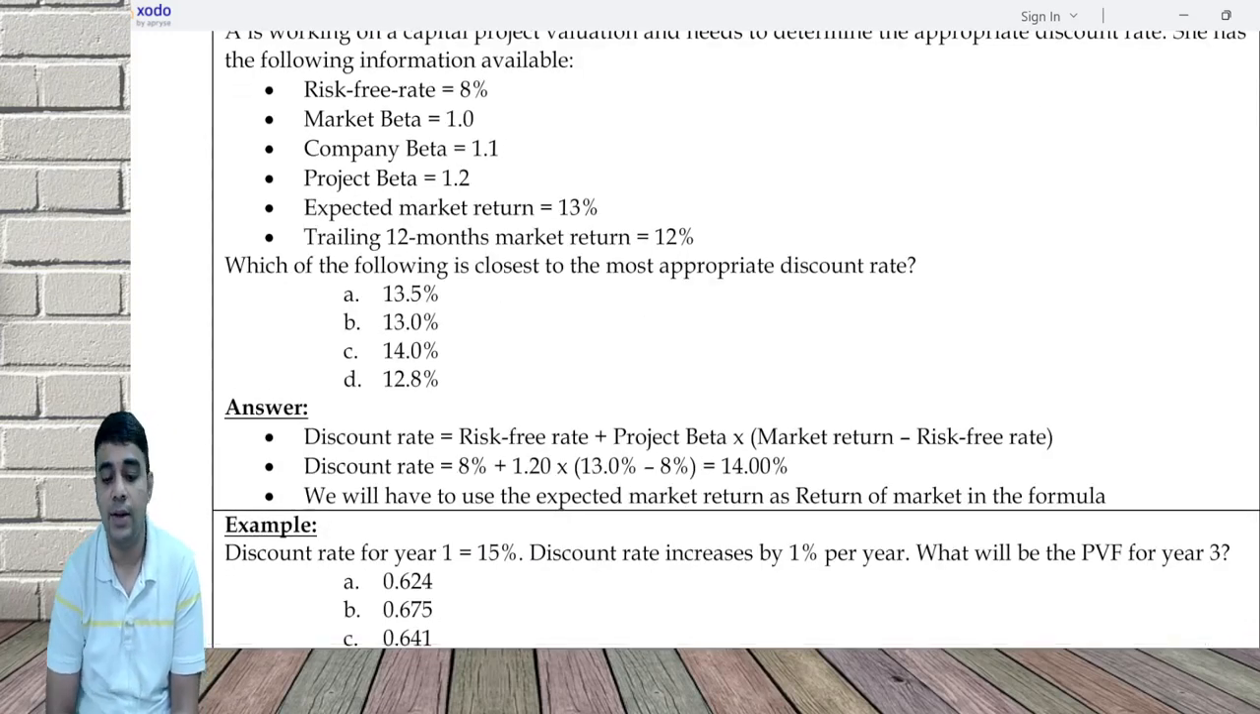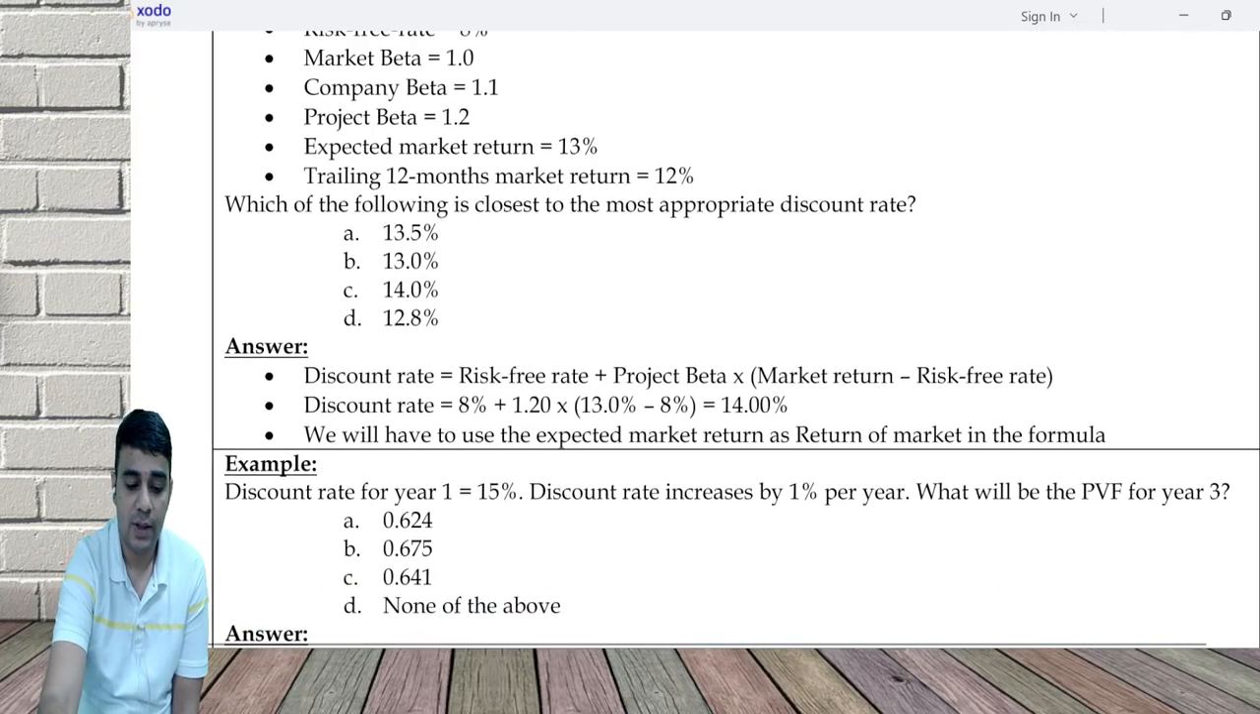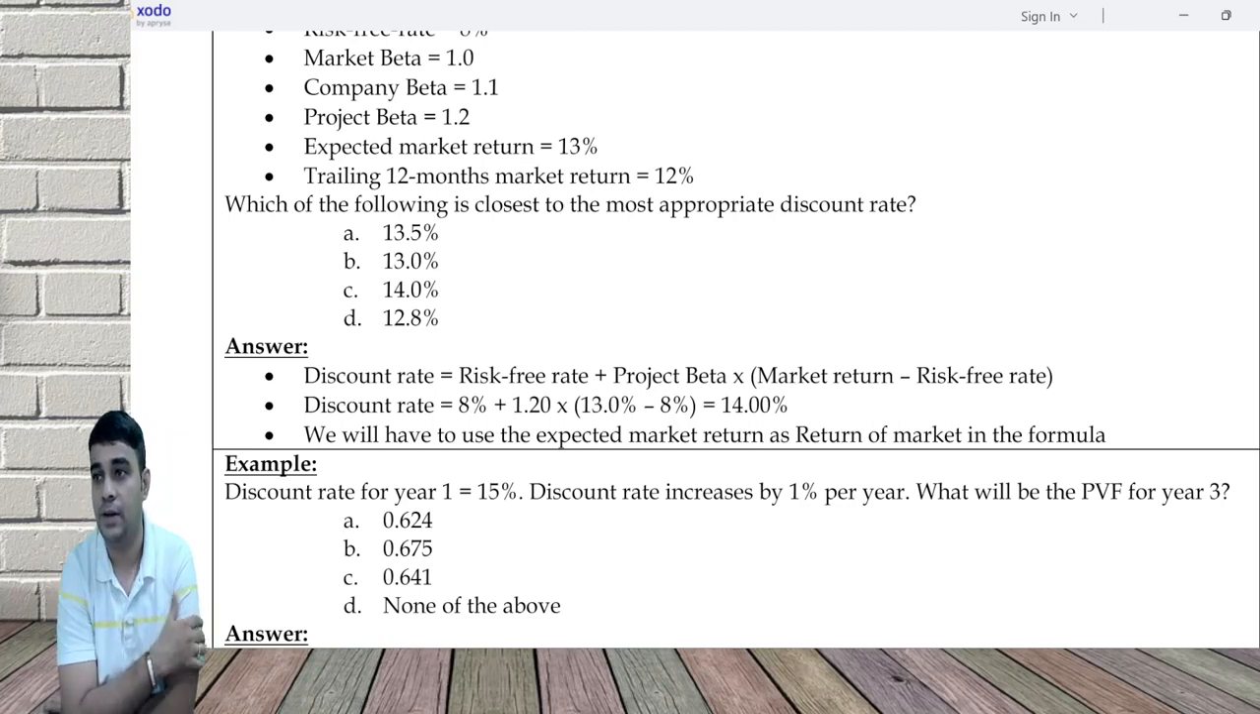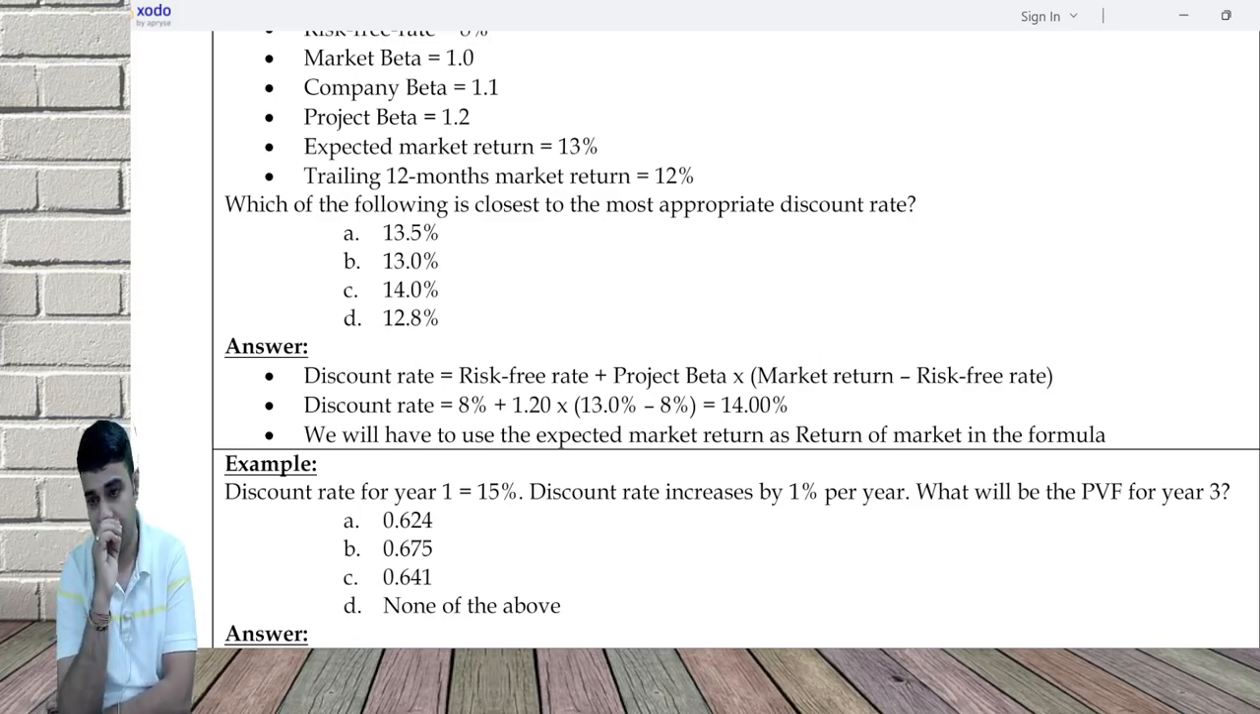So 13 minus 8. Now listen, discount rate for year 1 is 15%. Second year is going to be 16. Third year is going to be 17. Tell me what will be the PVF of year 3? First year 15, second year 16, third year 17. What is the PVF of year 3? 0.6. Okay, let others complete. I don't know the answer.